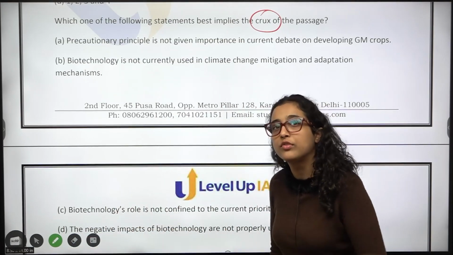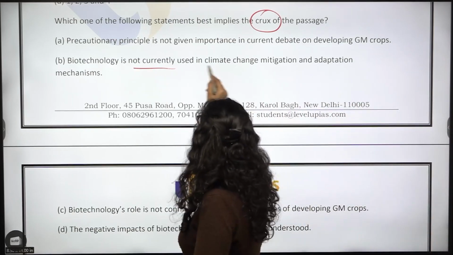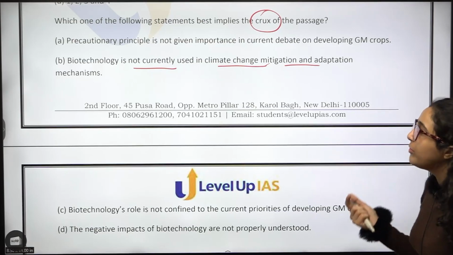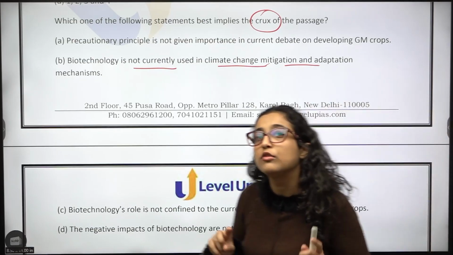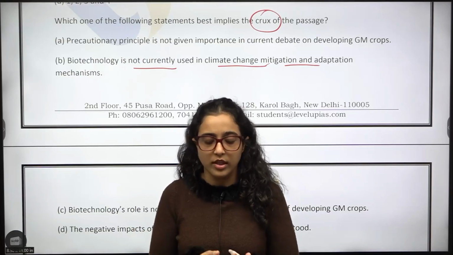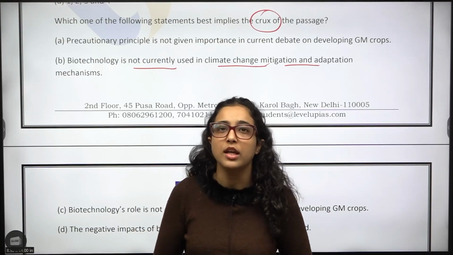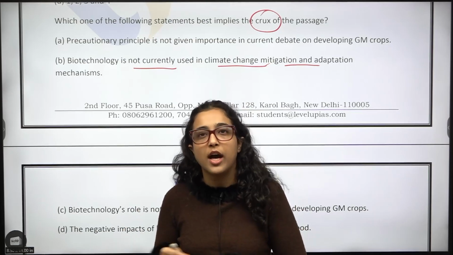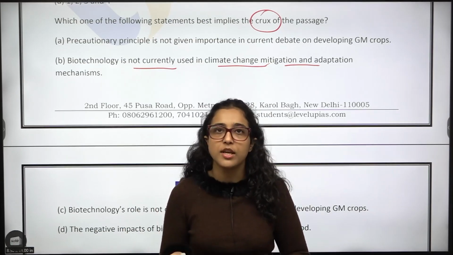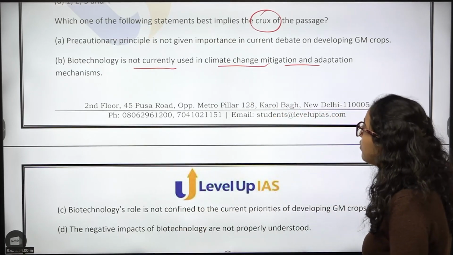Use biotechnology further. Okay? Biotechnology is not currently used in climate change mitigation and adaptation. Again, the crux of the passage is not that biotechnology is not currently used. What is the crux? In general also, if you think about it, the crux of the passage is that you are not using biotechnology in other fields. Till now, where have we used biotechnology? Only in one way, making GM crops of single trait. Okay? So there are other fields also where you can do this.